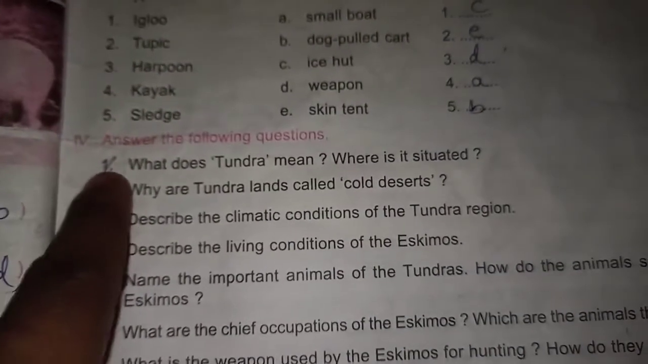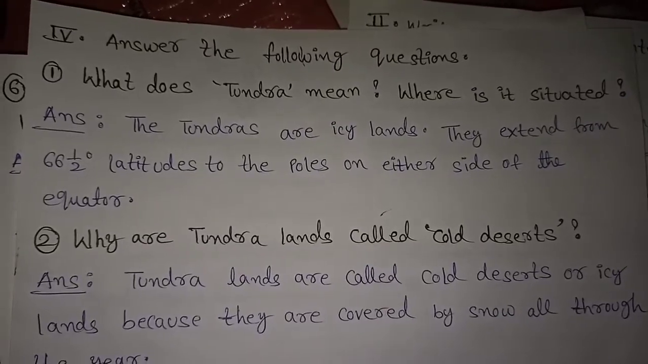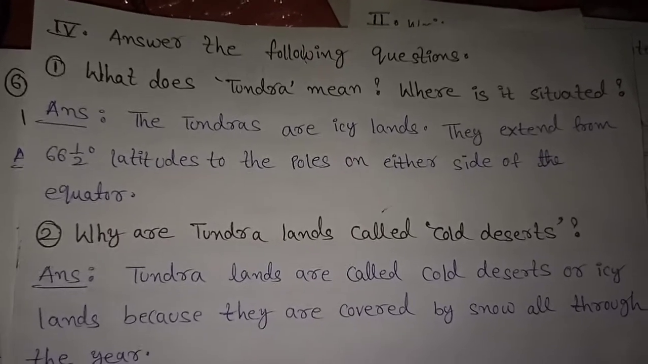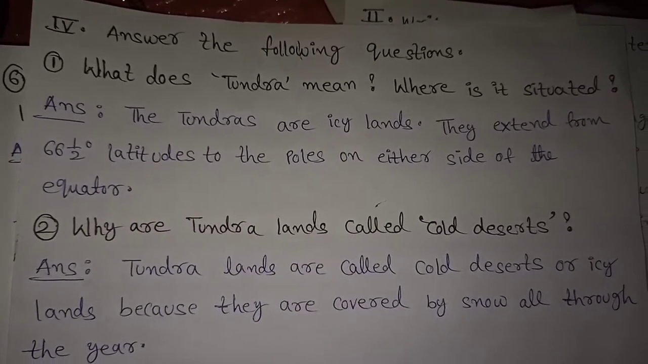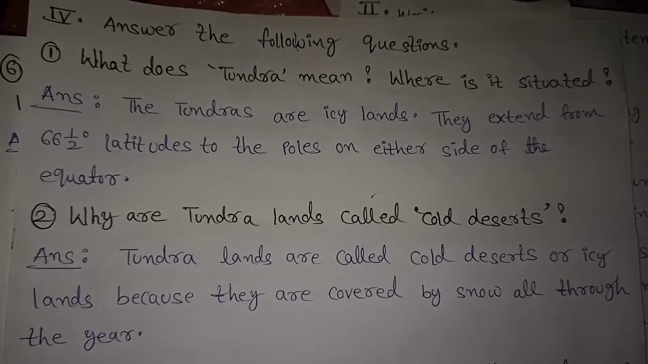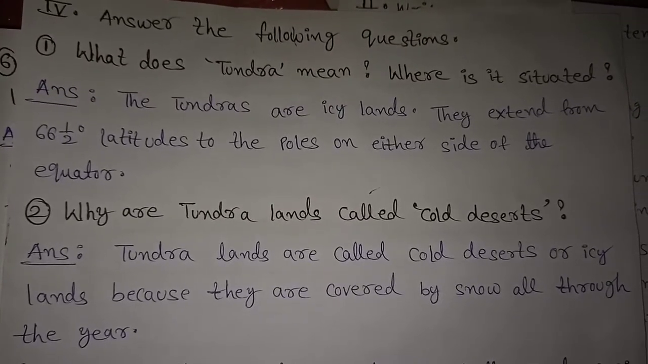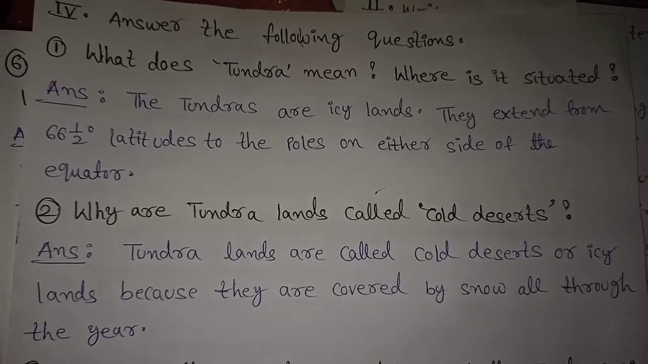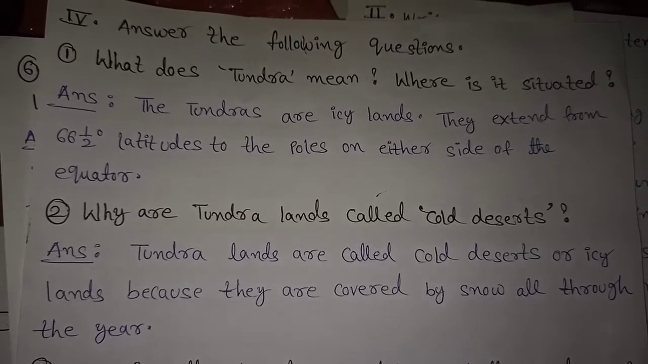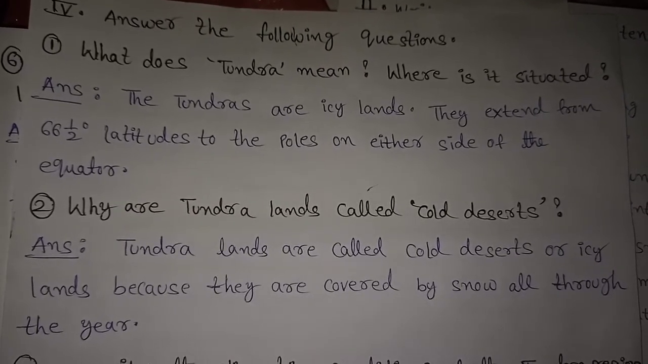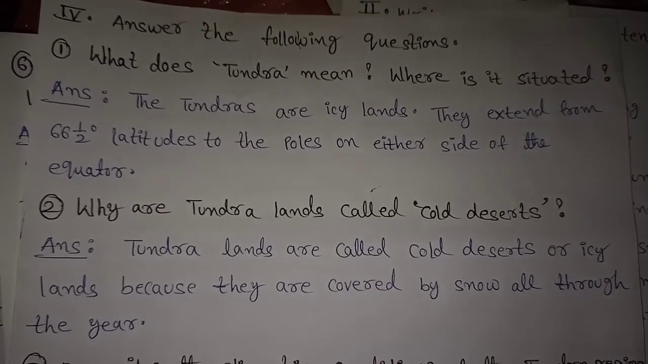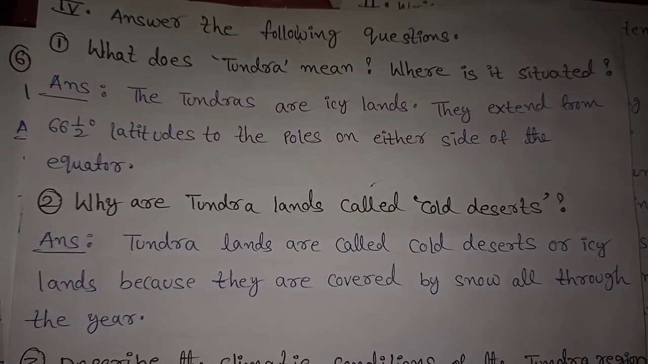Questions. Now, first question. Look, children, like this you have to write the fourth bit in your social fair notes. First, keep the heading. Fourth bit: answer the following questions. First question, read and write with me. What does tundra mean? Where is it situated? Answer: the tundras are icy lands. They extend from 66.5 degrees latitude to the poles on either side of the equator. So write neatly in your social fair notes.